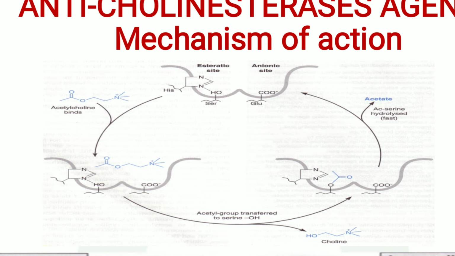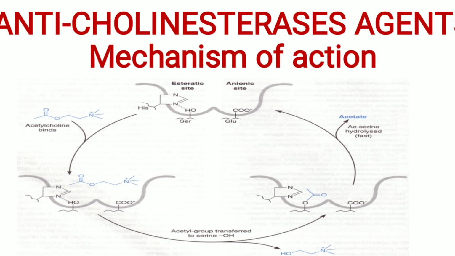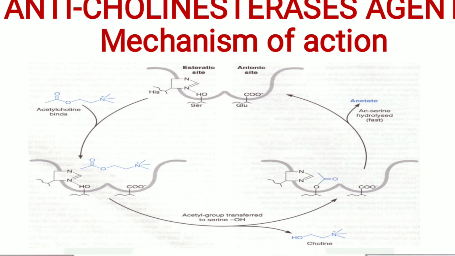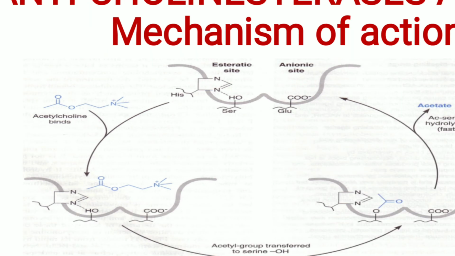There you can see, this is the cholinesterase enzyme, which contains two sites, the esteratic site and the anionic site, where this is the catalytic site of the cholinesterase enzyme, to which the acetylcholine will bind. There you can see, this is the acetylcholine. So when acetylcholine binds to this cholinesterase enzyme, here you can see this is the acetylcholine which is occupied on the cholinesterase enzyme.